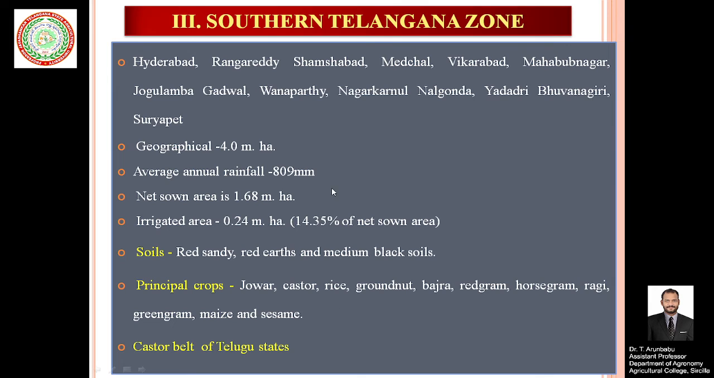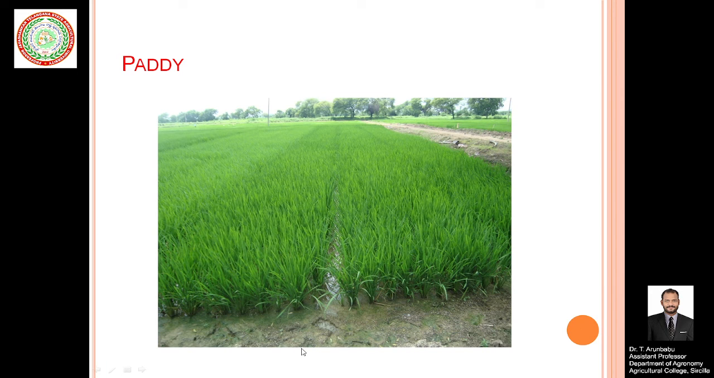So these are the principal crops grown in this southern Telangana zone, and it can also be called the castor belt of Telangana state. Sorry, castor belt of Telugu states.